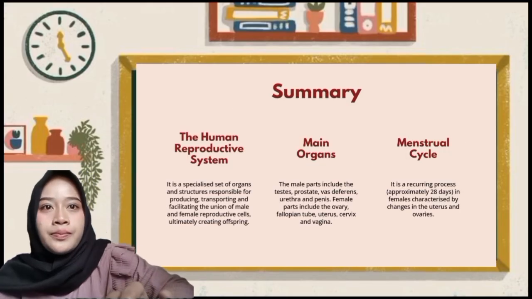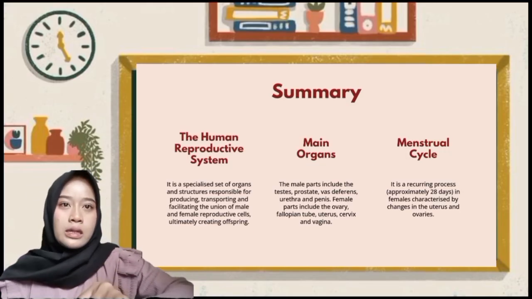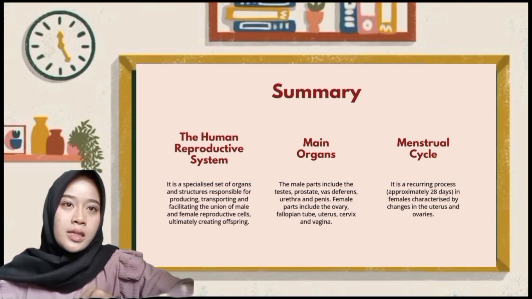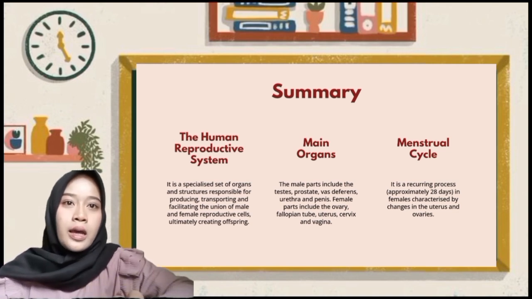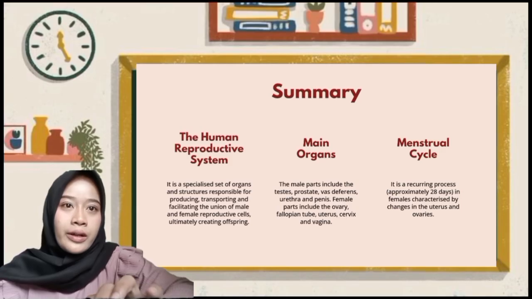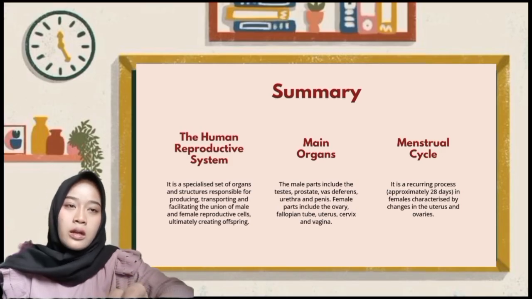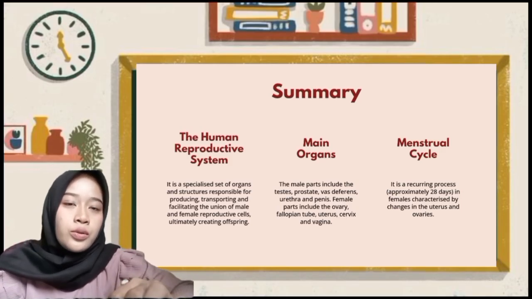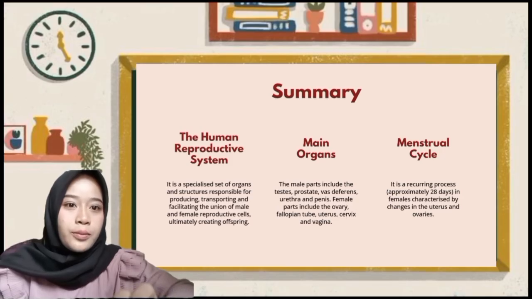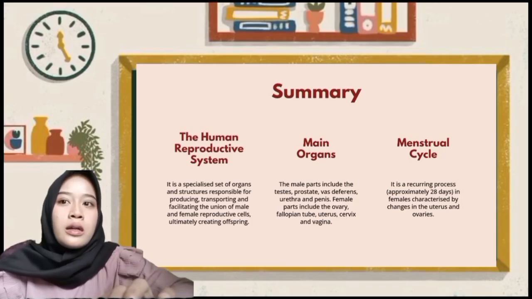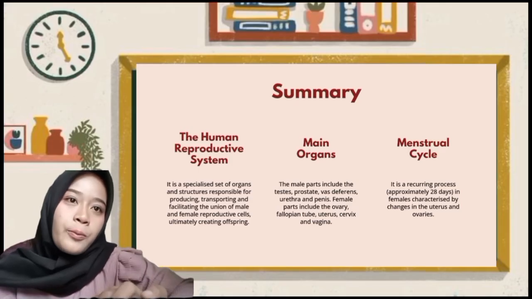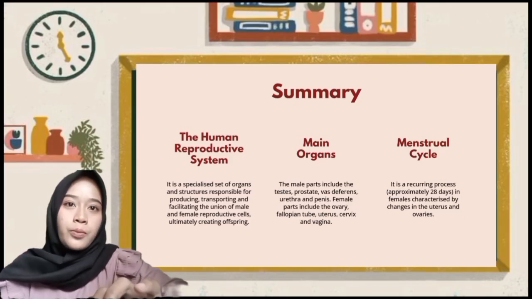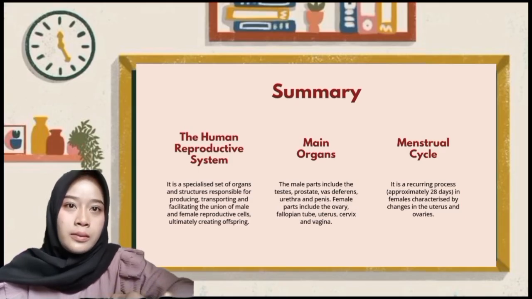Conclusion. They conclude the reproductive system plays a vital role in human reproduction. Male and female reproductive organs have different structure and function, but they work together in the reproductive process. Hormones regulate these activities, and maintaining reproductive health is very important for overall well-being.